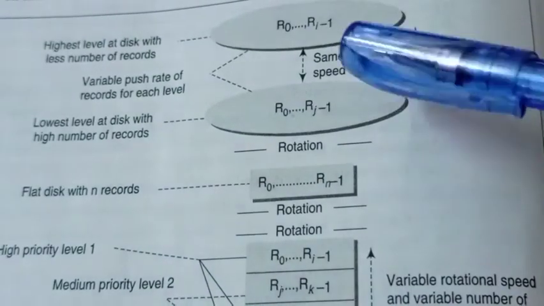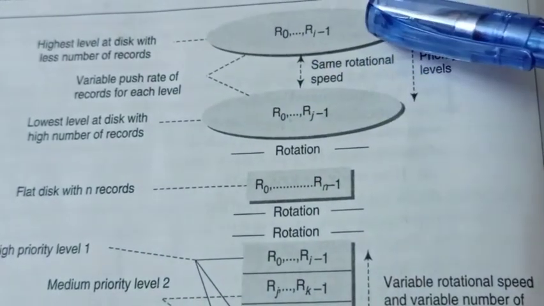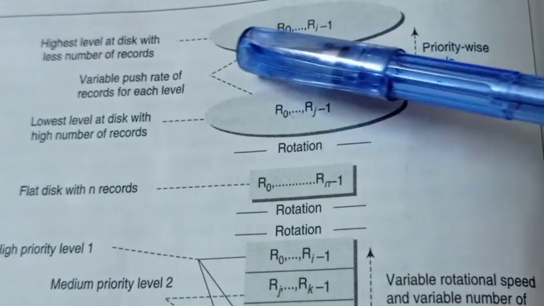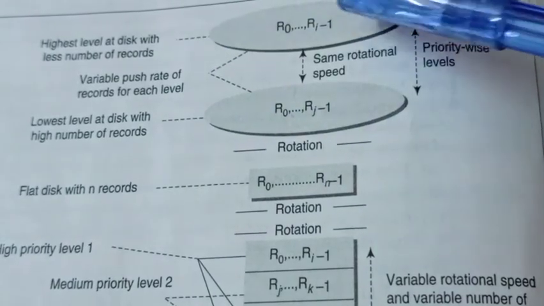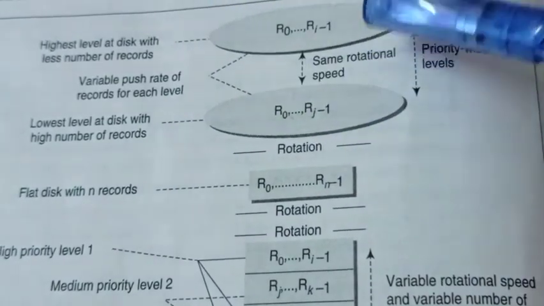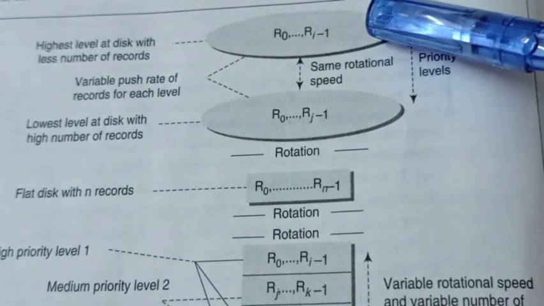So in this circular multi-disk model, every disk contains some set of records, and those records will be transmitted.